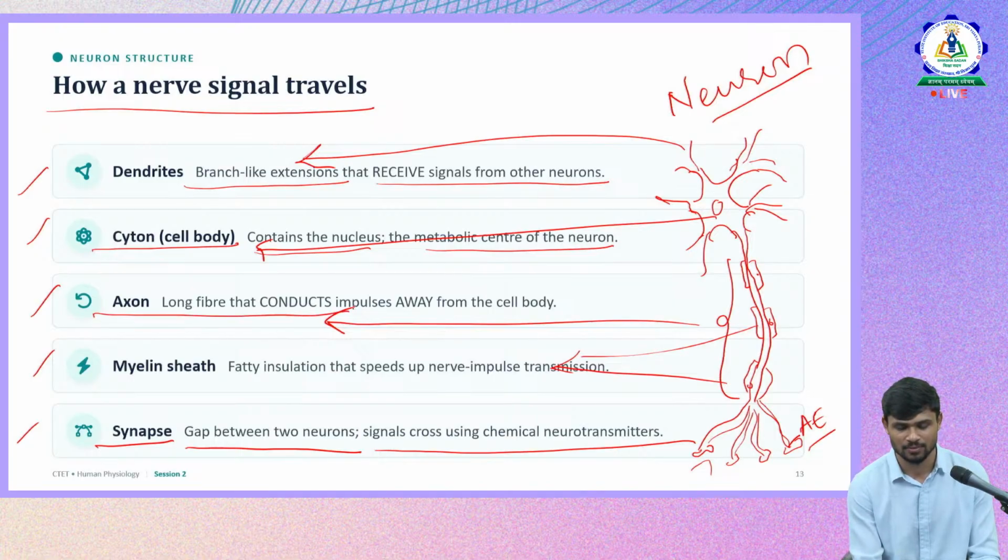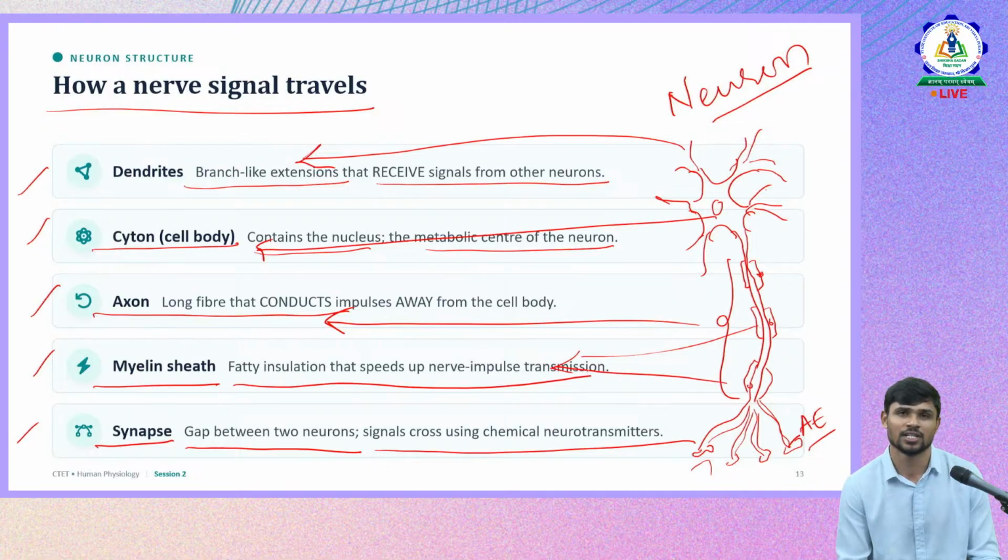So axon is a fiber that conducts impulse. Okay, from cell body to the axon end. So along the axon, the nerve impulse will be passing and it will be transferred to the next neuron. So myelin sheaths help in the faster conduction of impulse. Okay, so they act as insulator. They help for insulation of the axon, and they speed up the process of nerve conduction.